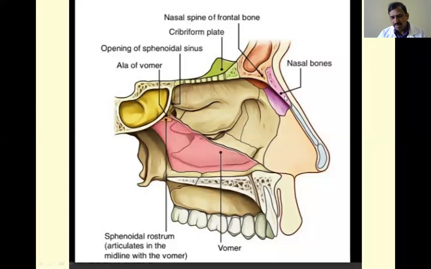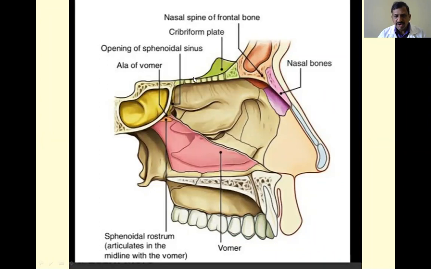These structures take part in its formation: the nasal spine, the frontal bone and nasal bone, and cartilages, that is the lateral nasal cartilage and alar cartilages. These form the frontonasal part of the roof, and it is directed downwards and forwards.